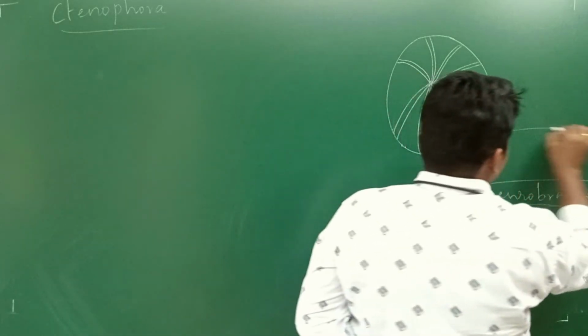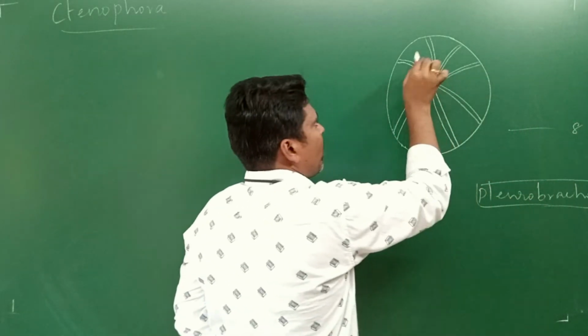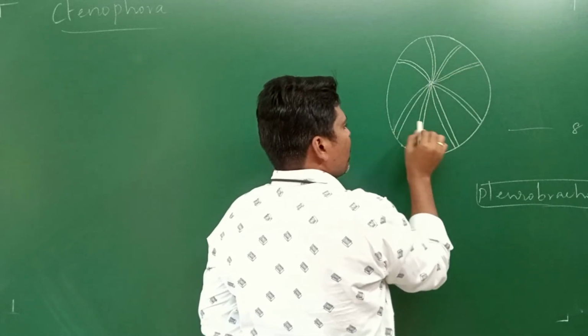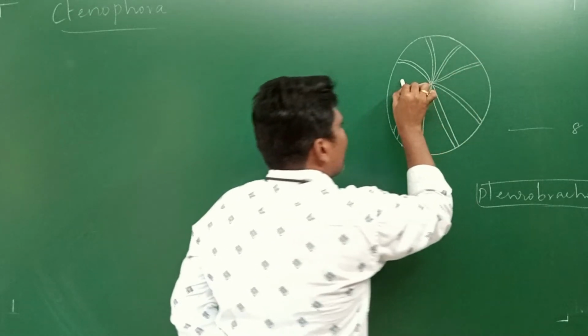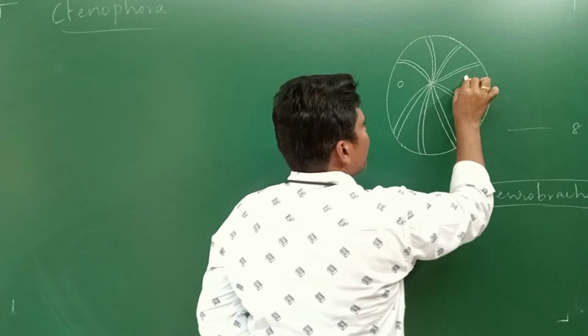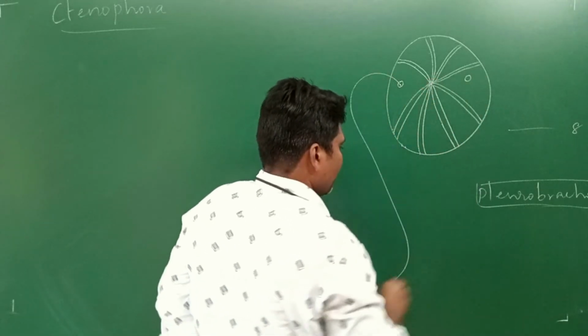Totally how many comb plates? Eight comb plates: 1, 2, 3, 4, 5, 6, 7, 8.